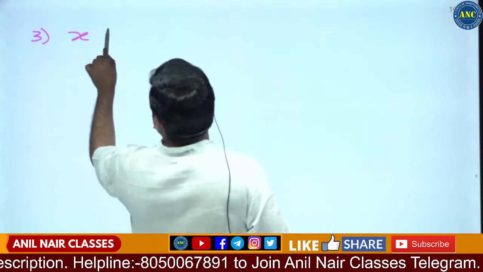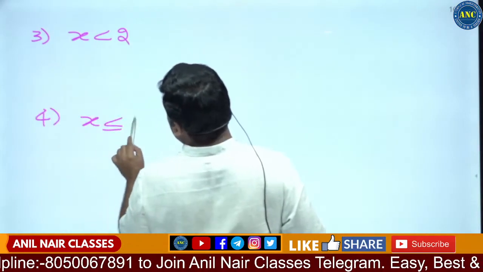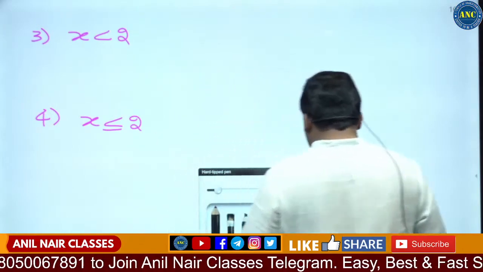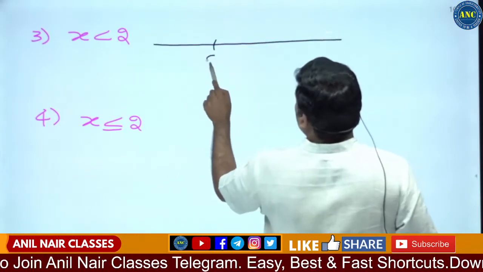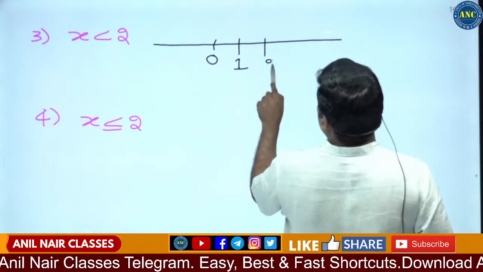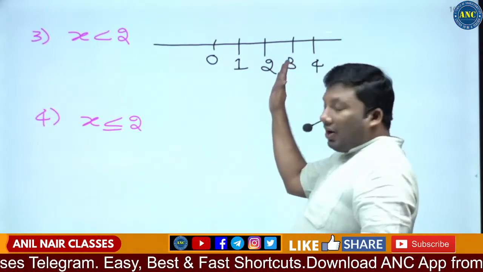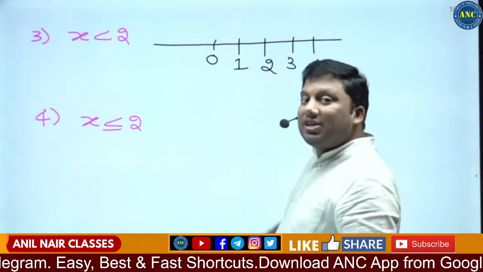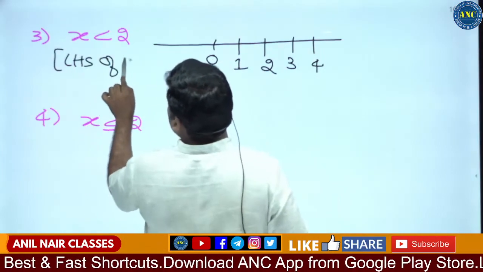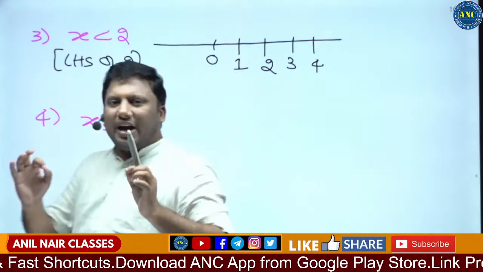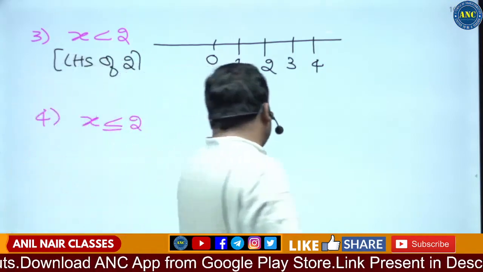Third one: x is less than 2. Fourth one: x is less than or equivalent to 2. For x less than 2 on a number line, this is 0, this is 1, this is 2, this is 3, this is 4. Anything less than 2 is to the left hand side of 2. Less than means left hand side, and greater than means right hand side.